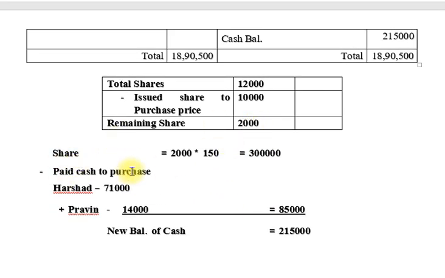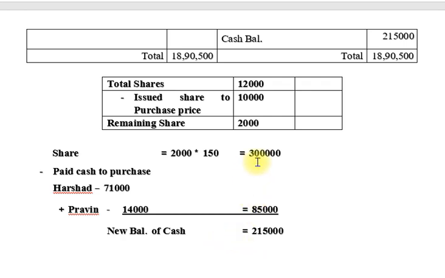Okay, our remaining shares 2,000. We offer them to the public and we receive 3 lakhs. Now for the purpose of purchase, we paid cash: Harsat Limited 71,000 and Praveen Limited 14,000. It means in total we paid 85,000 cash.